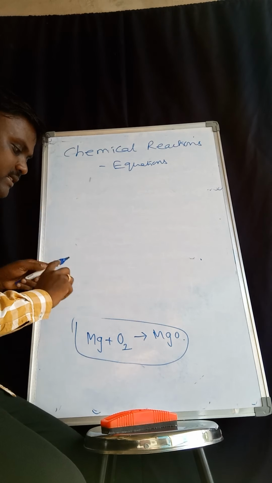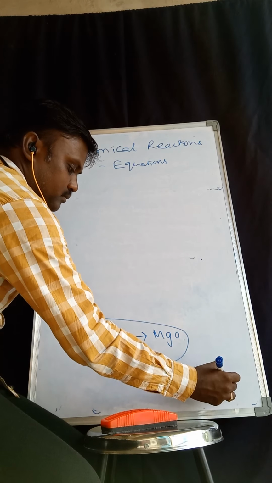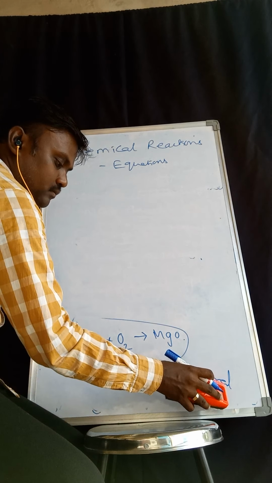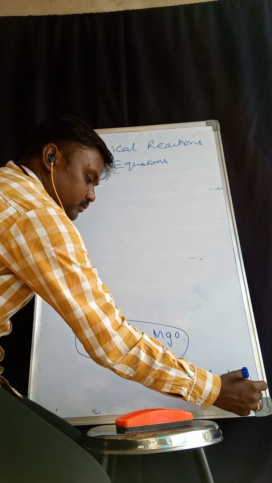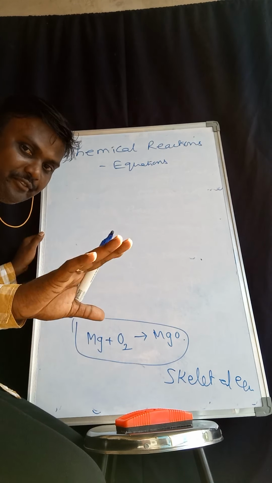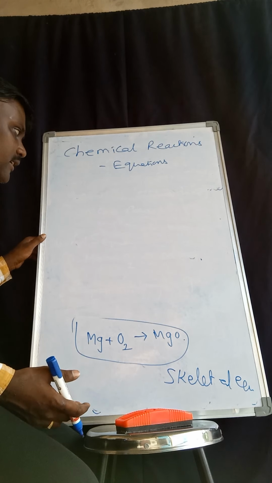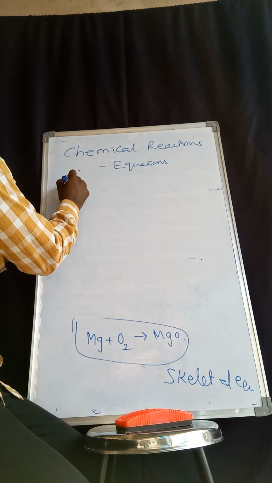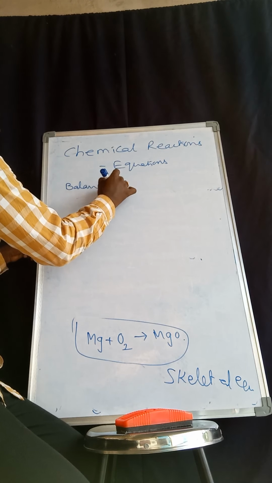Simply, this is called a skeletal equation. This is not a finalized equation, and this is not the final answer. What is the final answer? The next one is the balanced equation.